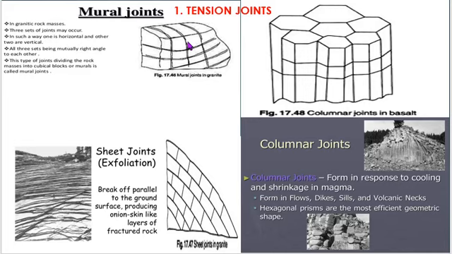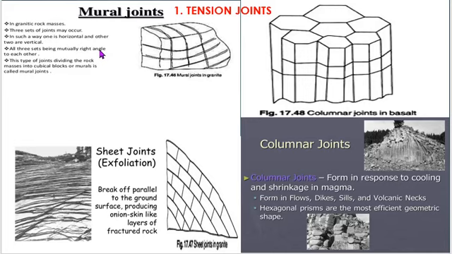So, first we discuss tension joints in igneous rock. As cooling and solidification progress, magma or lava become increasingly rigid and ultimately rupture or crack, producing tension joints. So, under tension joints, first, what are mural joints?